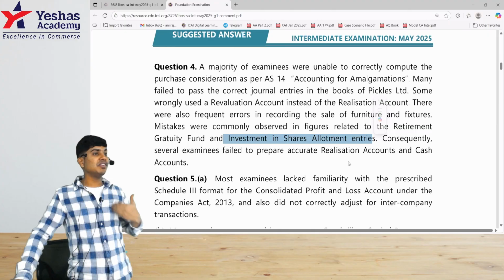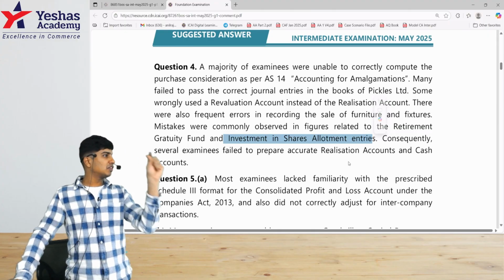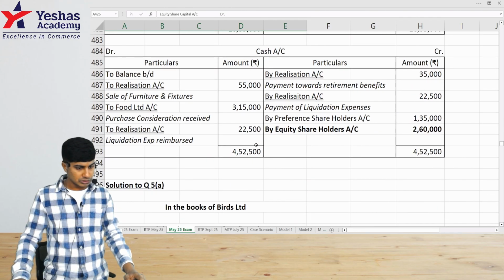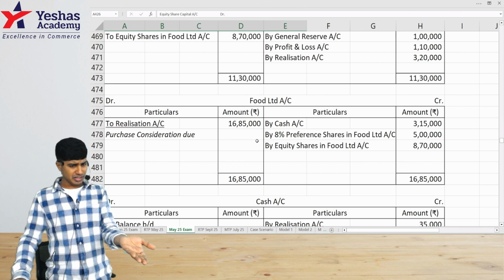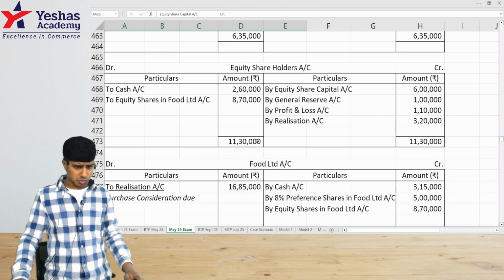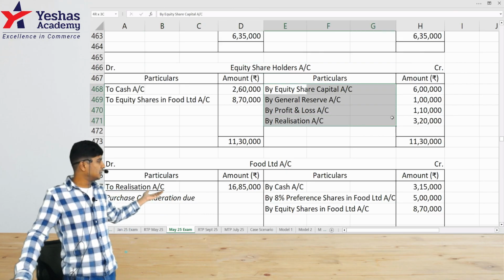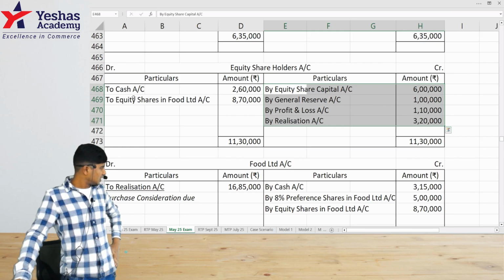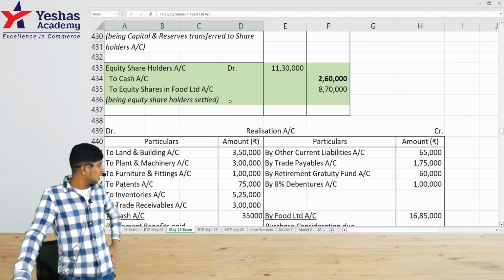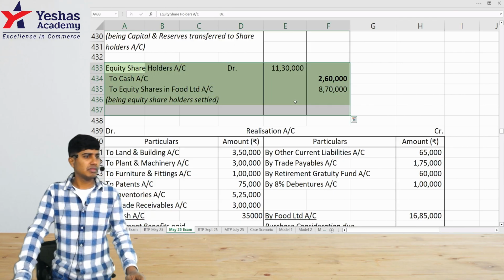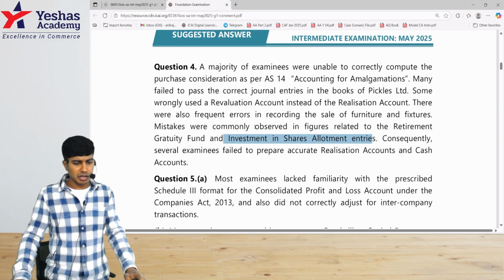In the books of the transferee, we give PC, no? Liquidators of transferor account debit to equity shares. I think I'll show it to you. Oh, no, not here. They've told only the transferor's books. Maybe here, allocating equity shares to equity shareholders, in this entry they've done it wrong. Maybe in the journal entry stage, here they've done it wrong, as per the comment given by the examiner.